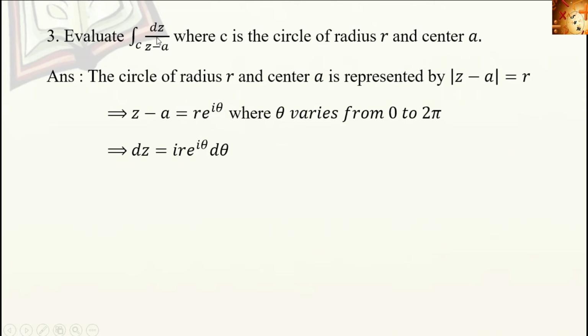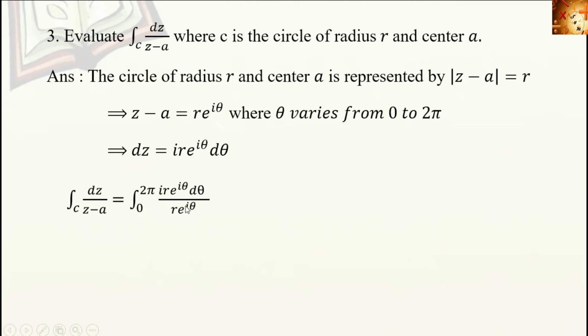Therefore z equal to a plus r e raised to i theta. Here in the integrand we need dz. So dz is equal to, here z depends on the variable theta, i r e raised to i theta d theta, and theta varies from 0 to 2 pi. Next, in the given problem, the integral over c of dz by z minus a, in the place of dz we substitute i r e raised to i theta d theta divided by, in the place of z minus a, r e raised to i theta. Here after substituting we get the integral with respect to theta. So theta varies from 0 to 2 pi, that is the limit.